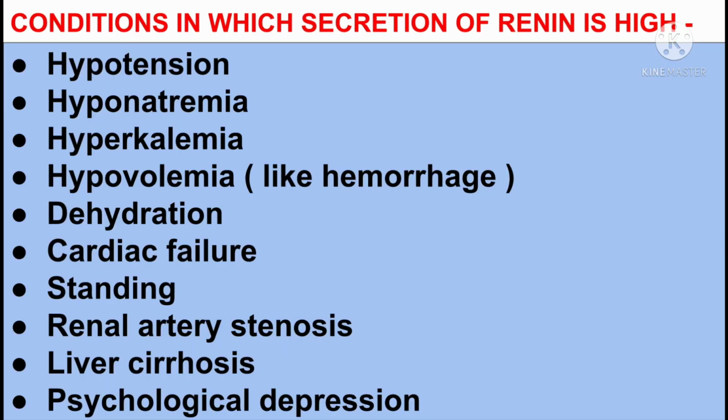Now we will look at the conditions in which secretion of renin is high. Hypotension, that is decreased blood pressure, hyponatremia, that is decreased plasma sodium ion concentration, hyperkalemia, increased potassium ion concentration, hypovolemia, that is conditions like hemorrhage, dehydration, cardiac failure, standing for a long time, renal artery stenosis, liver cirrhosis, and psychological depression. In these conditions, the secretion of renin is high.